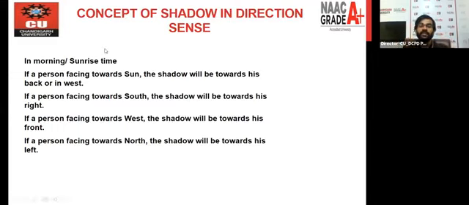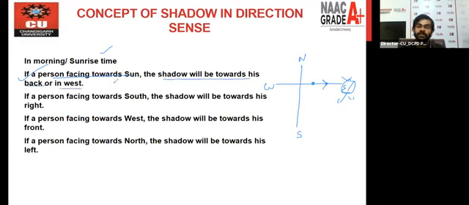Let's say during the sunrise time, the first concept we are discussing right now: if a person is facing towards the sun. Let's say this is the frame of reference that I have mentioned at the starting. This is east, this is west, this is north, this is south, right? And it is mentioned the person facing towards the sun means the person is looking toward this direction. So the shadow will be toward his back, or in the west. What does it mean? If the sun is here, then definitely the shadow will be at the back side of this person. That's why it is mentioned here: the shadow will be toward his back, or west, because the back side is the west direction. This is point number one.